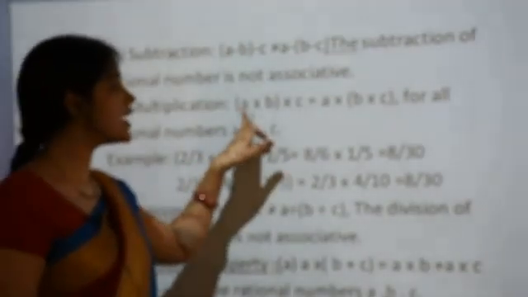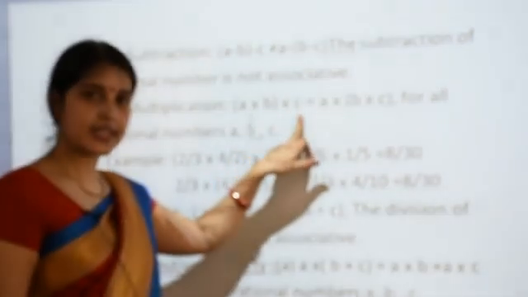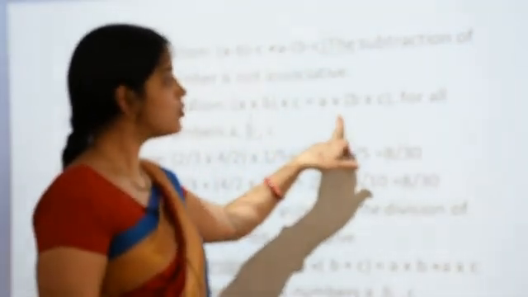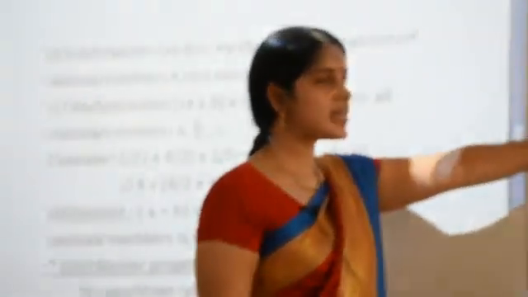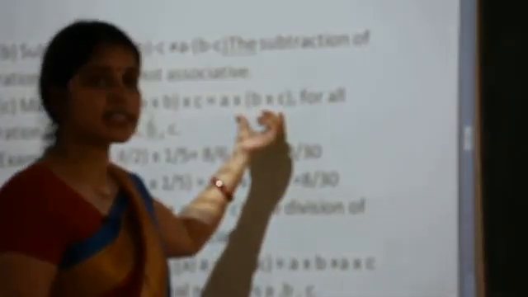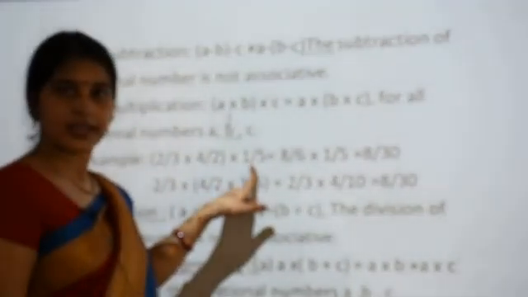Now the third one is multiplication. For multiplication it is (a into b) into c equals a into (b into c). Like I solve here, in the same way you have to solve the first bracket. So here I choose three numbers, 2 upon 3, 4 upon 2 and 1 upon 5. Then I solve this bracket first.